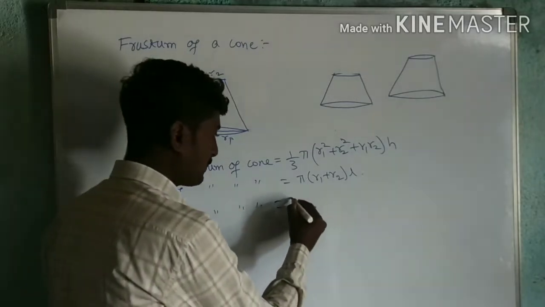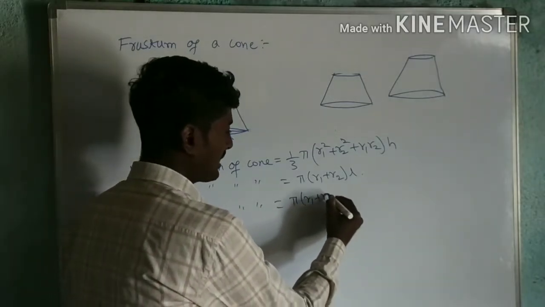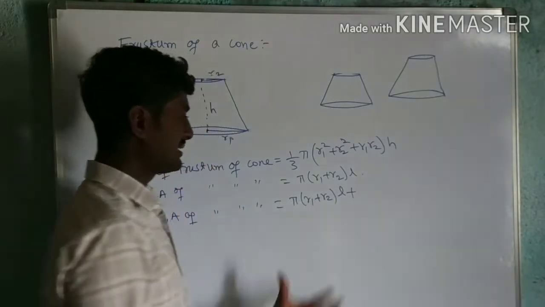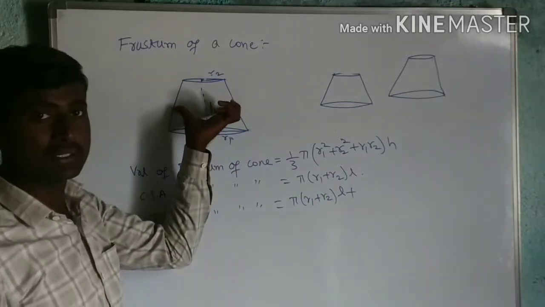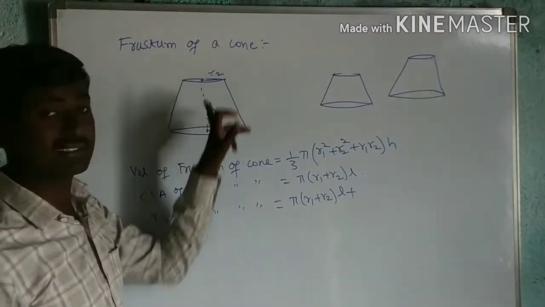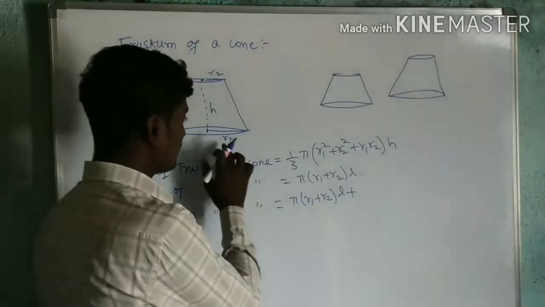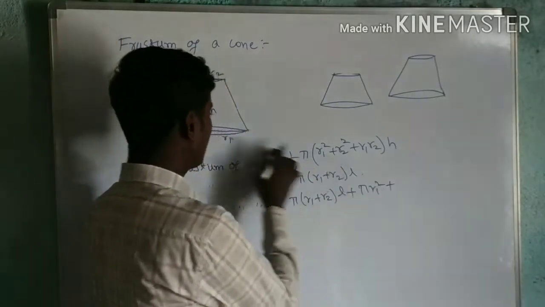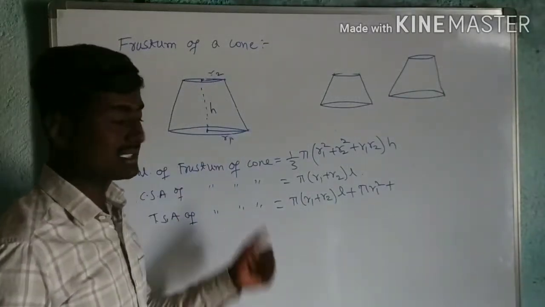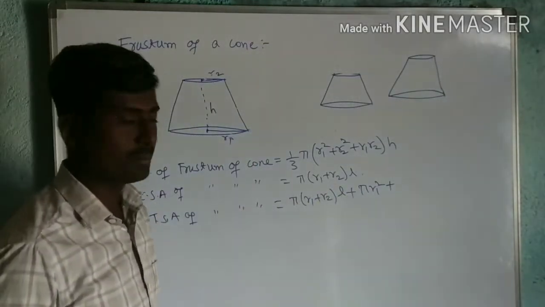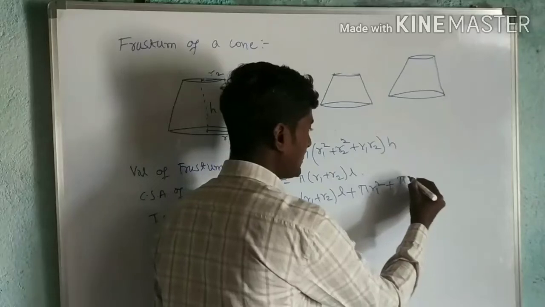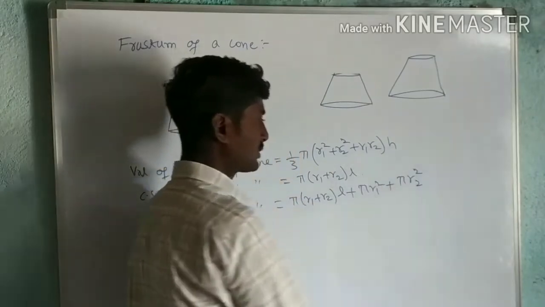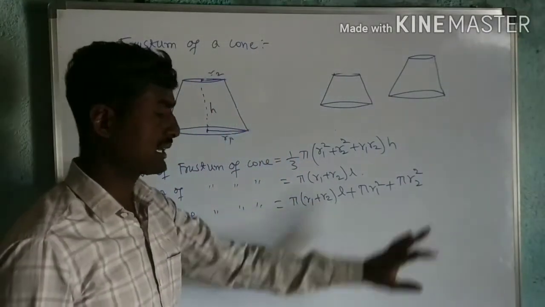So I can write pi into R1 plus R2 into L, plus the curved surface area, plus these two areas, base and top. Since the shape is circular, the area of the circular base is pi R1 square, plus pi R2 square for the top.